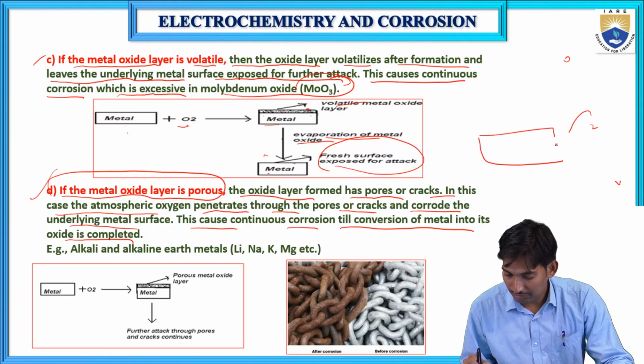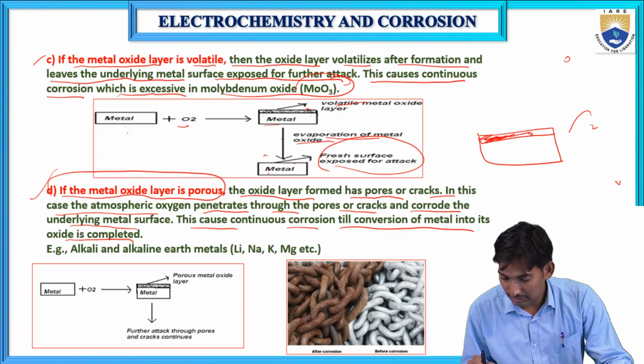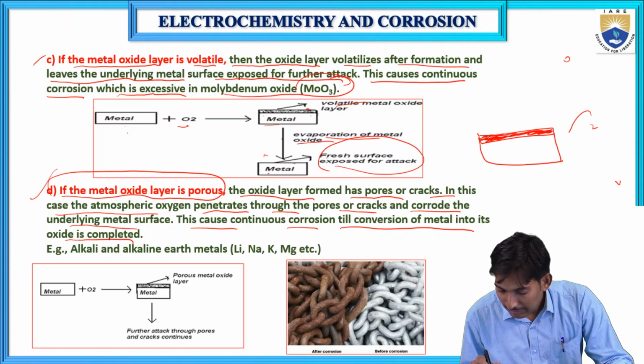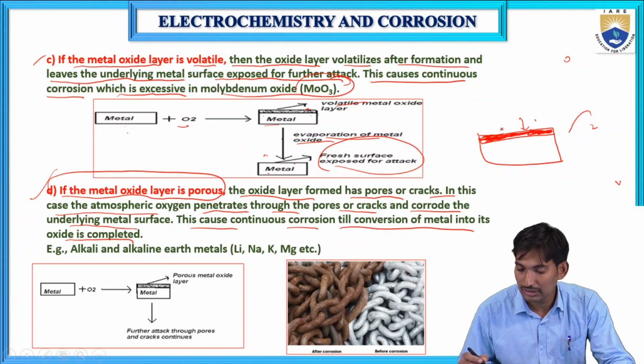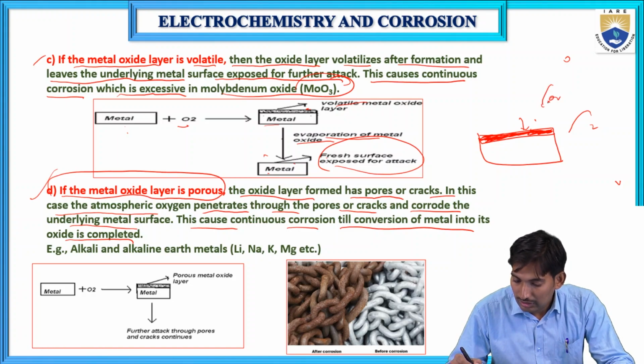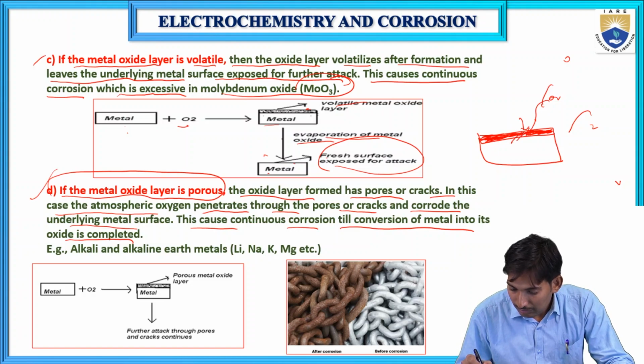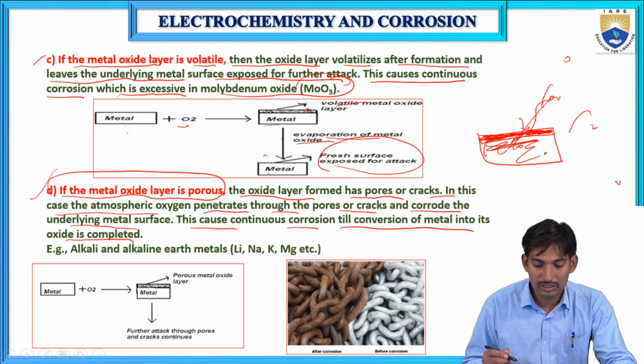If there is a metal surface, it forms a metal oxide surface and reacts with gases. If the metal oxide is porous, meaning some cracks or holes are there in this metal oxide surface, the oxygen penetrates into these holes and cracks. The pure surface reacts with this oxygen, and the underlying metal surface also undergoes corrosion.